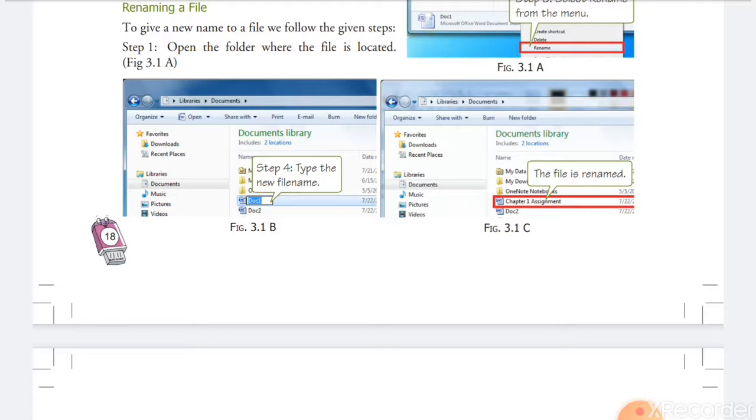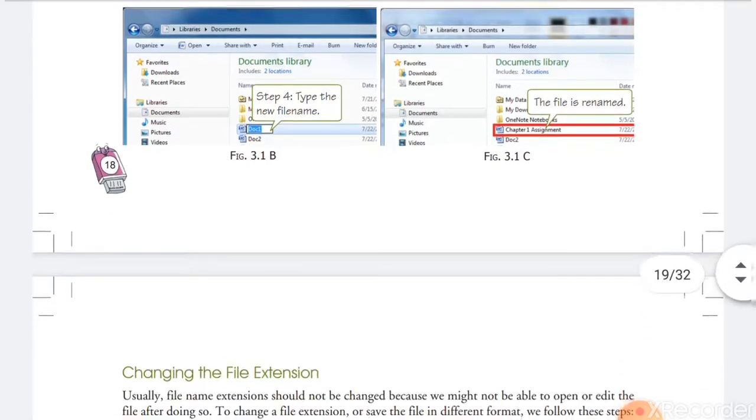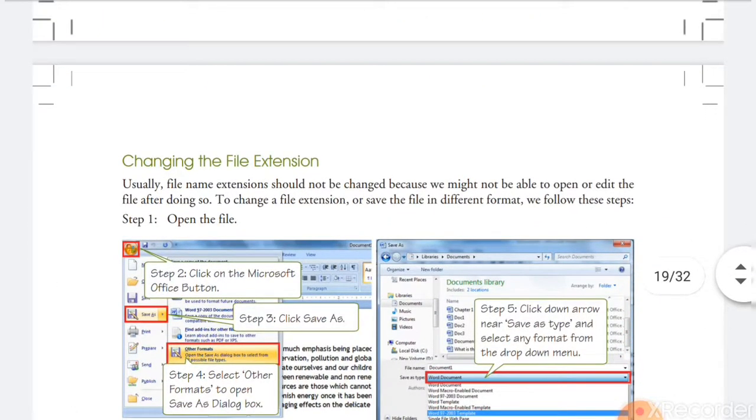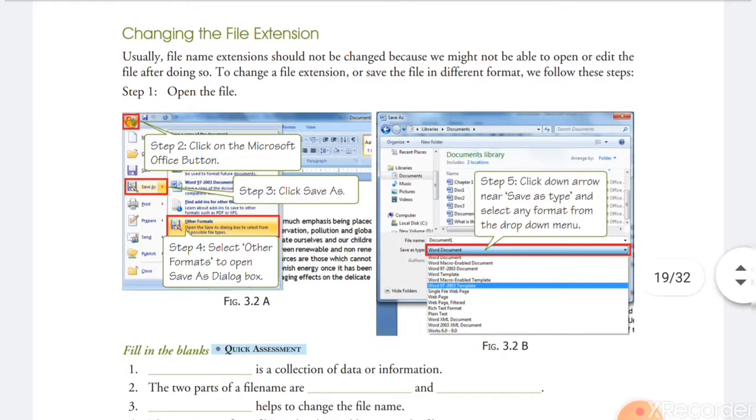But as per the operating system, it will accept or not, meaning some special characters cannot be accepted by the operating system. So you have to determine it. You have to learn it. Next is changing the extension of the file.